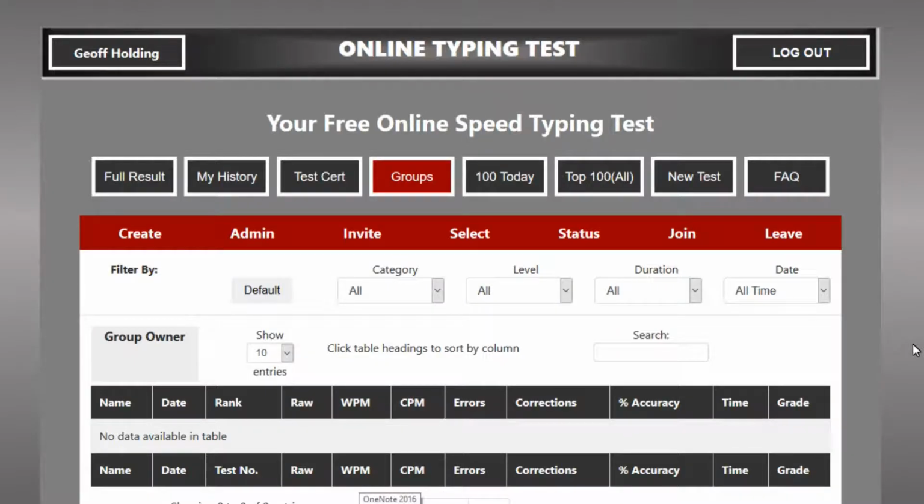Welcome to the online typing test groups feature. We're really excited about this. Here's a quick overview of how it works.